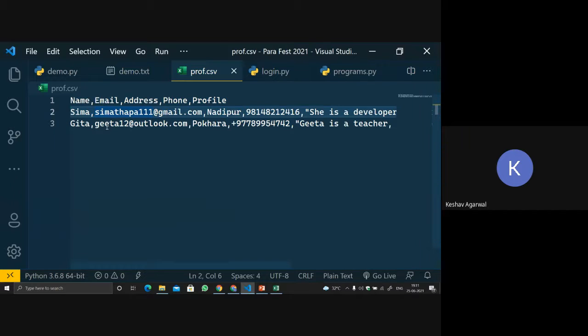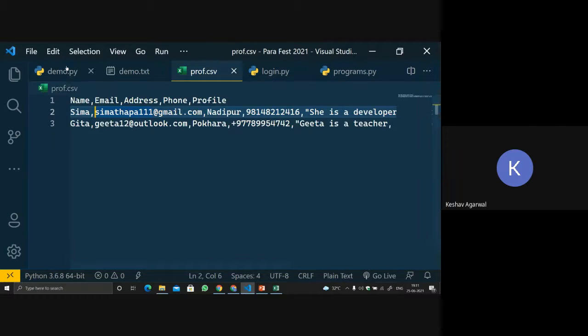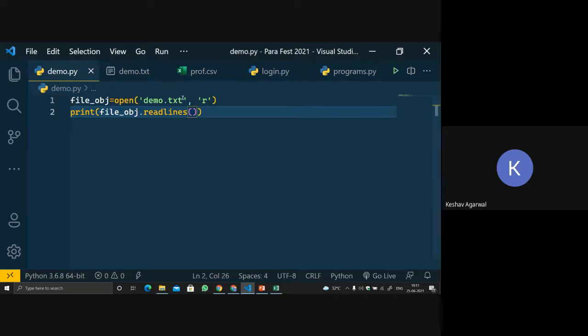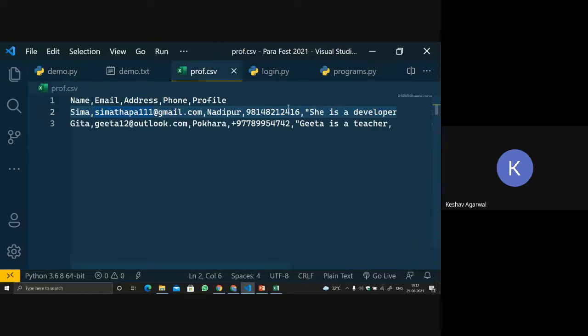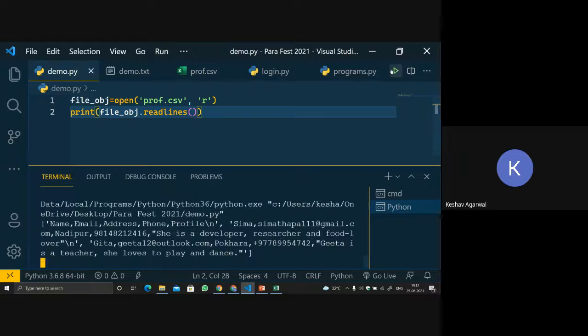I think yesterday Amit taught you about strings, and there was a function known as split. So let's do one thing. We will read this prof.csv file, and we will first print the complete lines. So let's run the code.